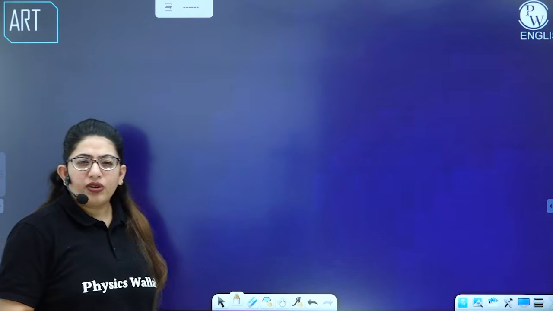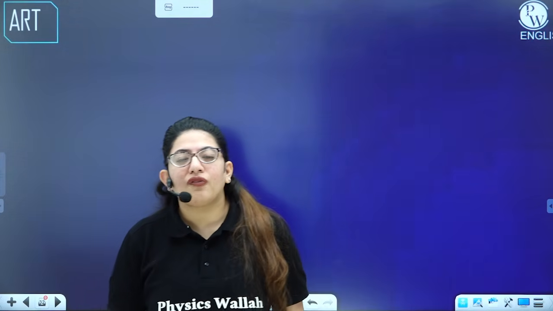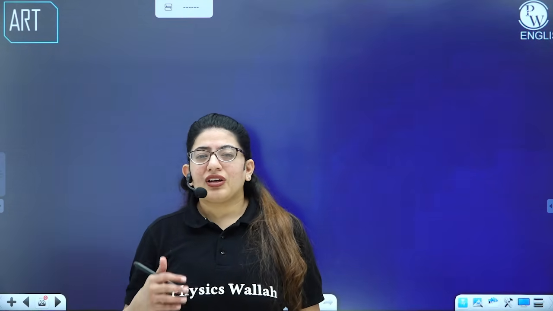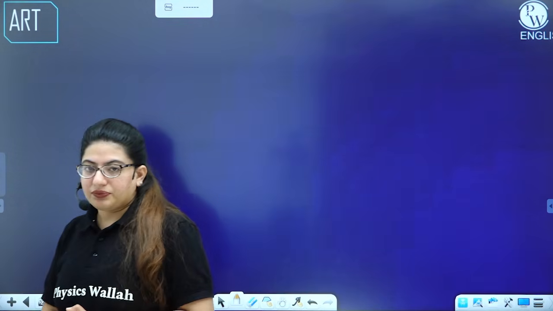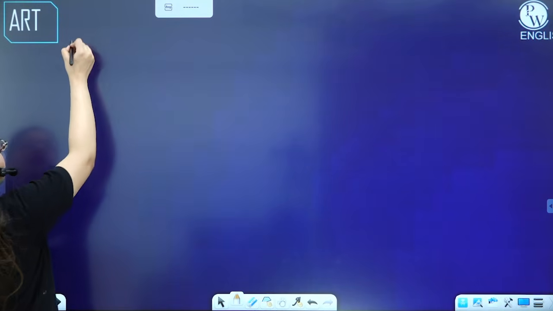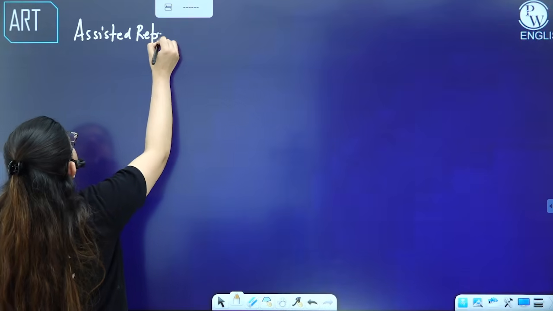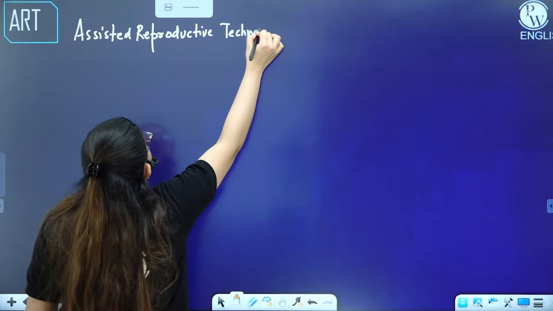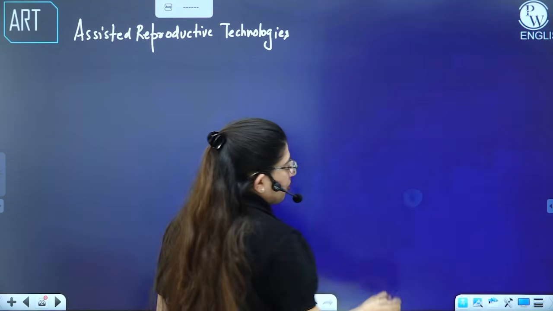So coming to the very, very important and interesting topic of this chapter, and nowadays it's like a boom in the industry of gynecology, because a lot of people were not able to get a baby. They were infertile. So it's like a gift of God to infertile people because they also want a child. Okay. So first of all, what is ART? ART is assisted reproductive technology. So you must have heard of IVF centers in a lot of hospitals, right? So we are going to talk about that, or the test tube babies.